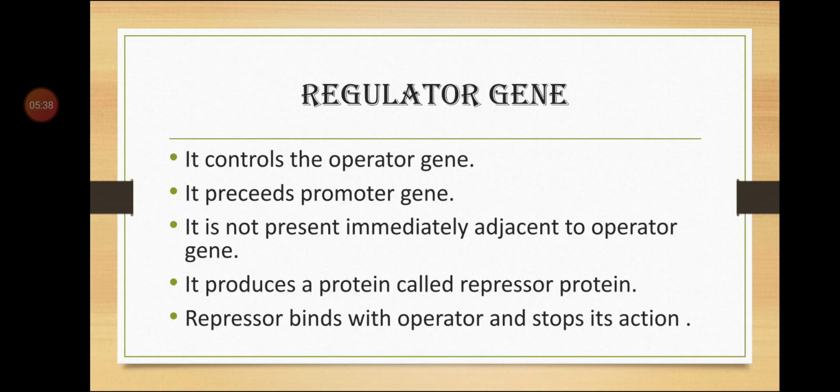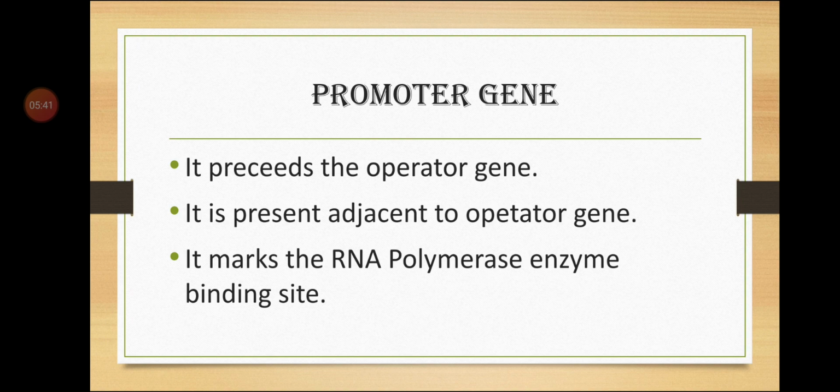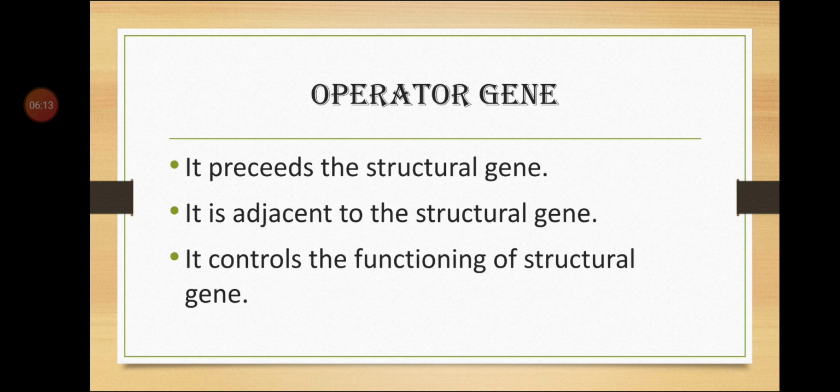The promoter gene marks the site at which the RNA polymerase enzyme binds, and it also decides which strand of DNA acts as a template. Whatever base sequence is present on the promoter gene determines which strand of DNA will act as the template strand. Moving on, next is the operator gene.